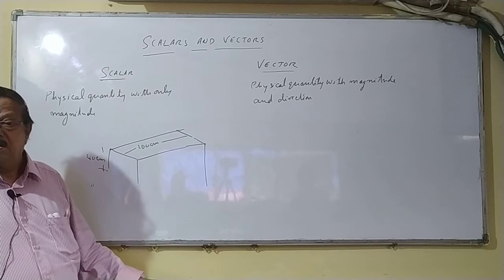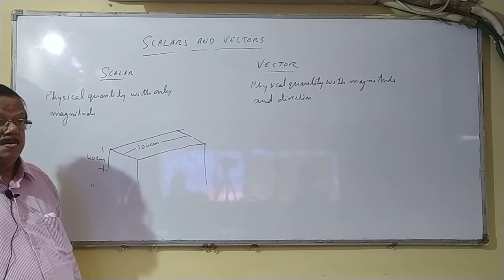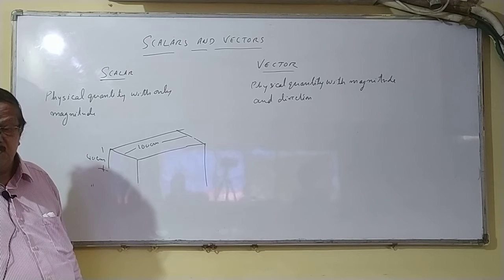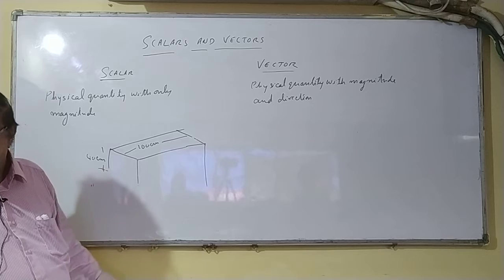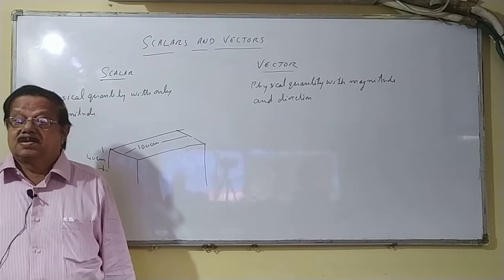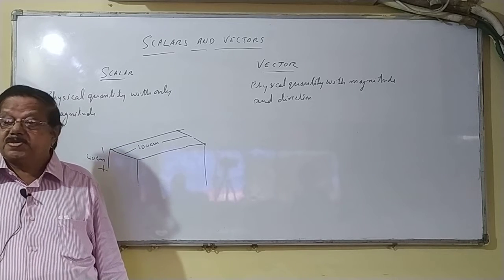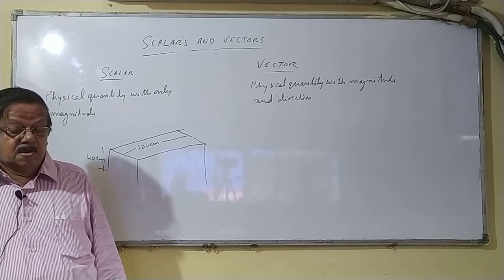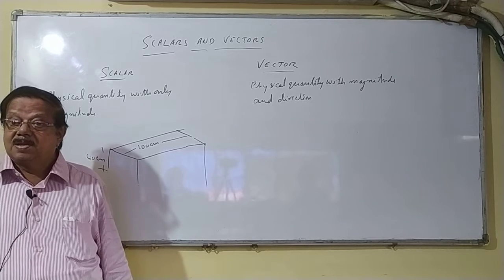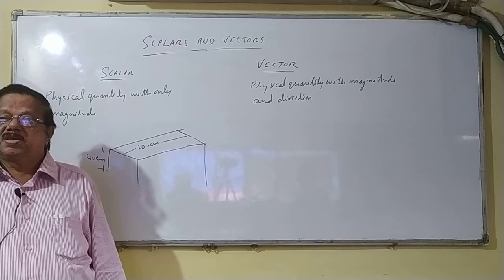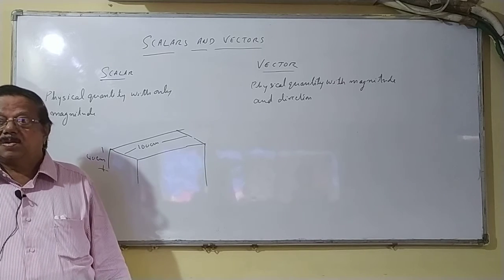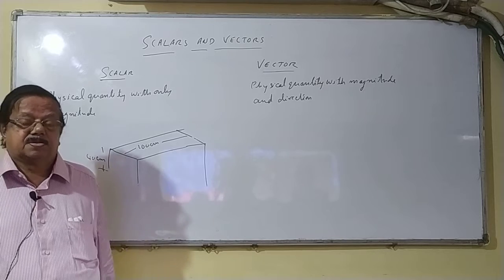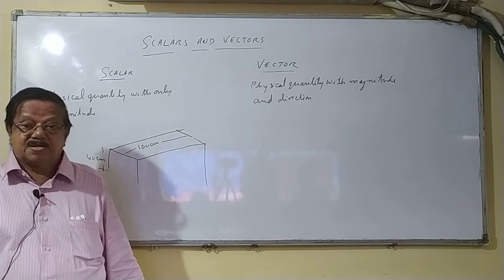Now, again, I will tell about P.T. Usha, the gold medalist of India, the lady who got gold medals in the Asian Games. She ran 100 meters in 10 seconds. That is 10 meters per second. I don't have to tell you which direction she ran. What speed she ran, that's what you want. How capable she was. So direction is not important.